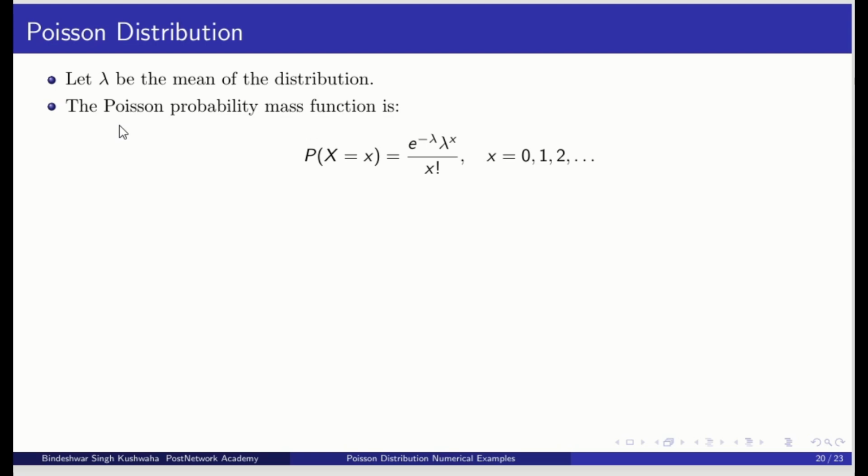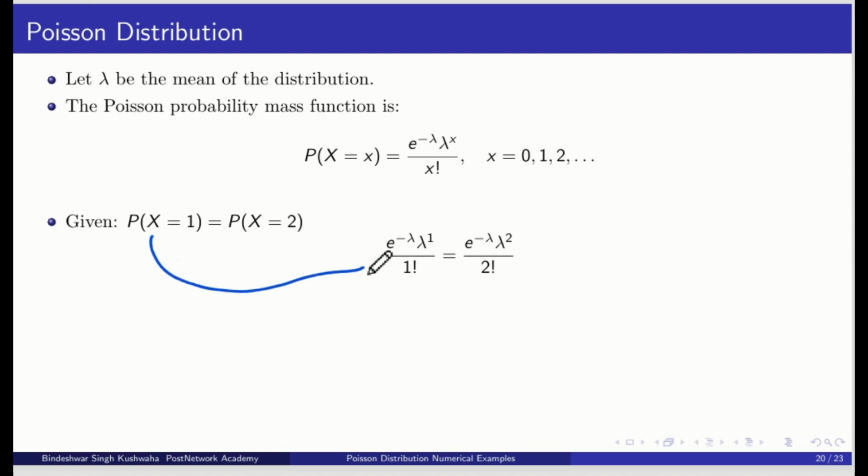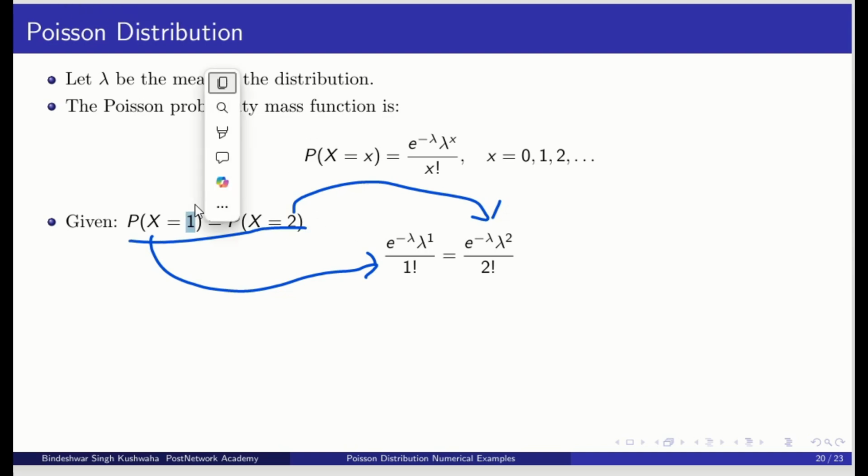The Poisson probability mass function is e to the minus lambda, lambda raised to x upon x factorial. We will equate the two probabilities and find the value of lambda.